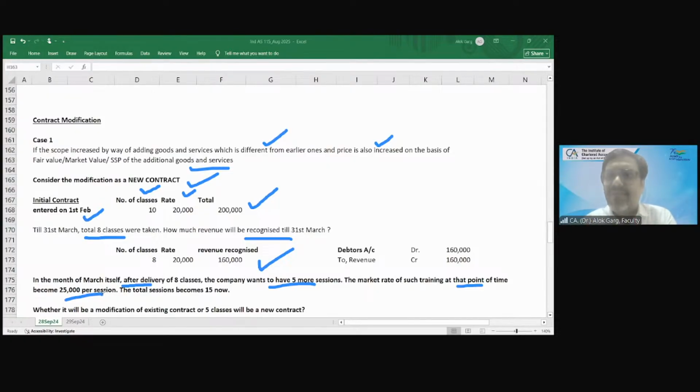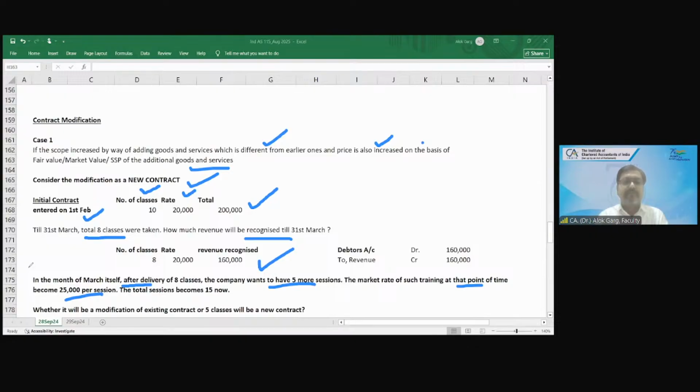It can happen that the mobile phone order was earlier placed at 20,000, and the input prices have gone up, so the price of the mobile phone has gone up. Now the mobile company will say, listen, I have given you mobile phones at 20,000 rupees. That price was for that time. Now the price has gone up because the input prices have gone up. Now it is 25,000 rupees. So the total sessions become 15 now.